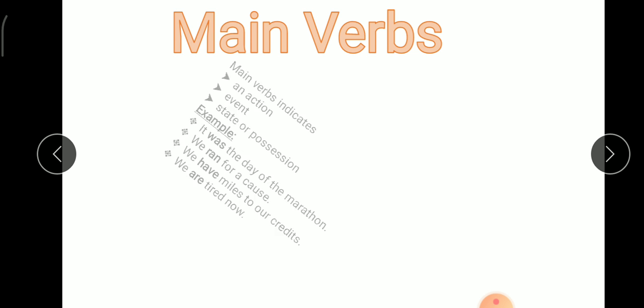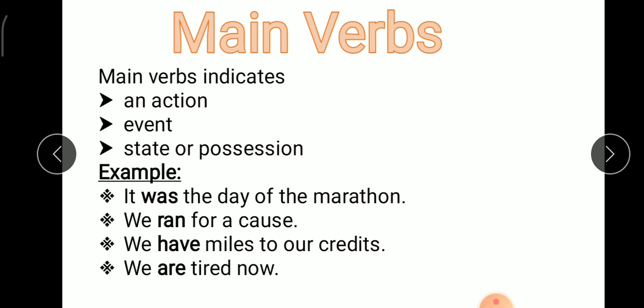Main verbs. Main verbs indicate an action, event, state or possession. Example: it was the day of the marathon. We ran for a cause. We have miles to our credits. We are tired now. Now these are some of the examples where we used the main verbs.